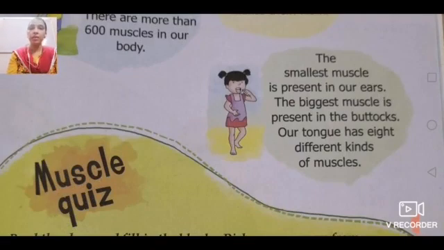Our tongue is used to taste different kinds of things, and it has to identify different tastes. So for that, our tongue has different taste buds, and those taste buds consist of different muscles. That's why our tongue consists of 8 different kinds of muscles.